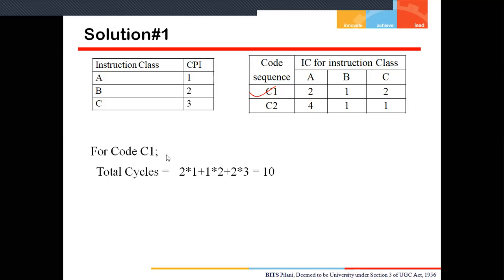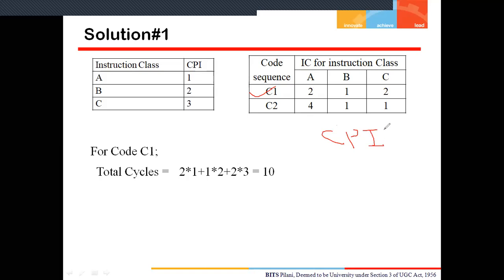The total number of cycles for the code sequence 1 means the number of instructions given multiplied by the CPI for each particular instruction. So we have 2 A type instructions: 2 multiplied by 1 plus 1 multiplied by 2 plus 2 multiplied by 3 is equal to 10. So this gives me the total cycles. Why am I calculating the total cycles here? Because I want to calculate the CPI for both code sequences.